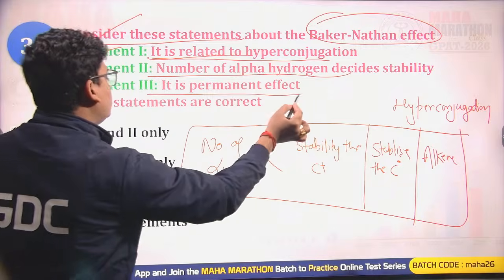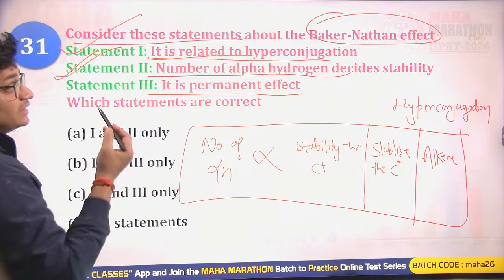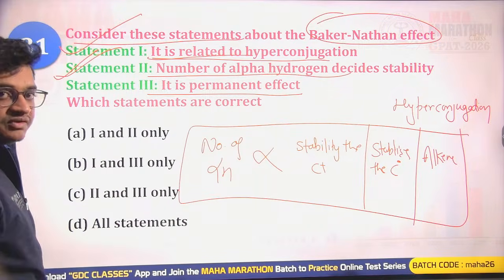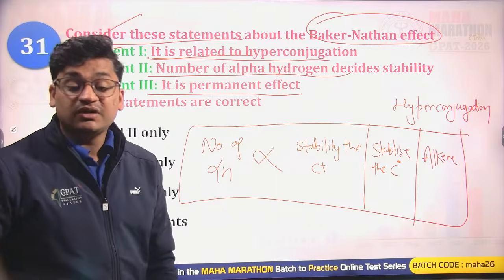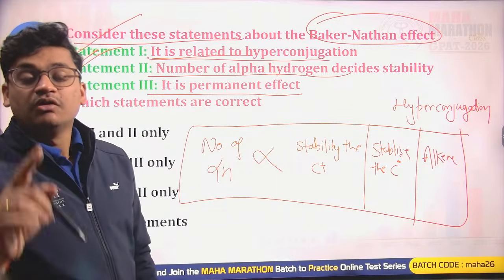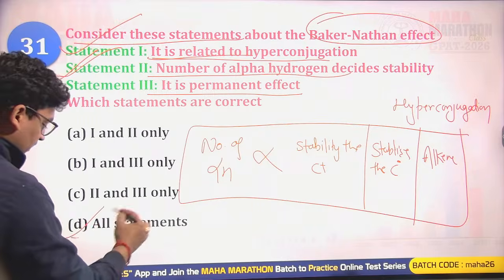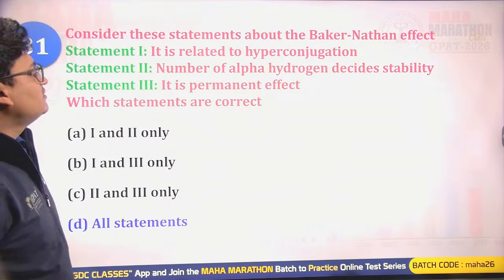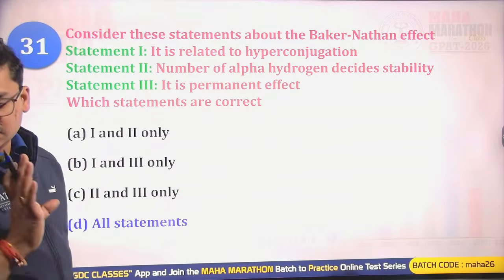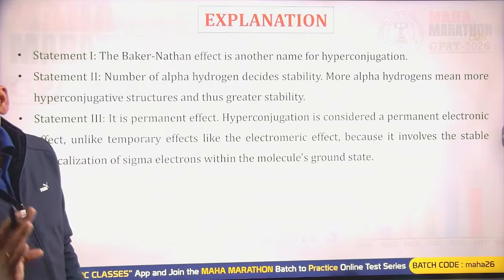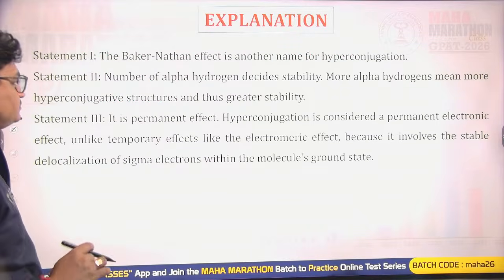It is a permanent effect. Yes, that is also correct. Hyperconjugation is a permanent effect. Inductive is a permanent effect. Resonance is a permanent effect, while the electromeric is a temporary effect. So all the statements given here are correct. This is the right answer.